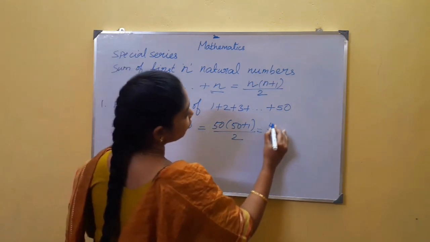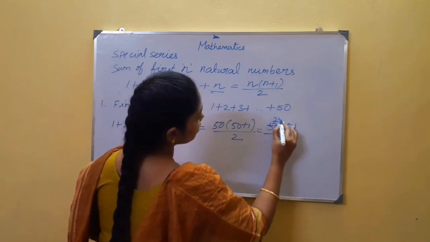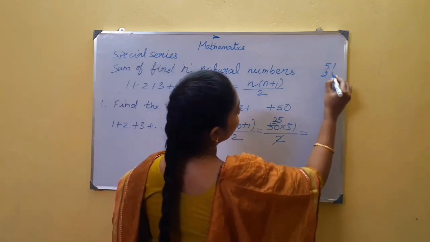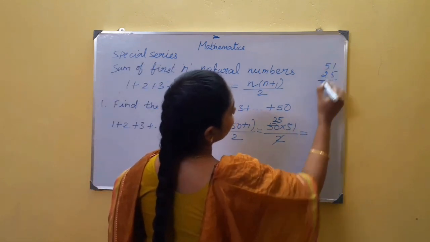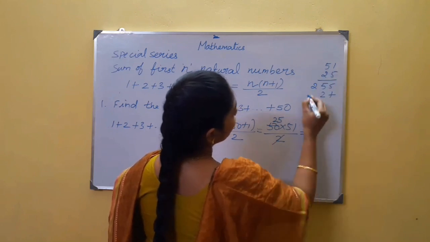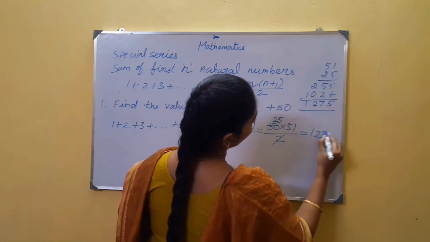Now this is actually 50 into 51 whole divided by 2. Two 25s are 50, so it is 25. So what is the multiplication here? 25 and 51. 1 times 51 is 51. 5 ones are 5, 5 fives are 25, and 2 ones are 2, 2 fives are 10. Adding, we get 1275.